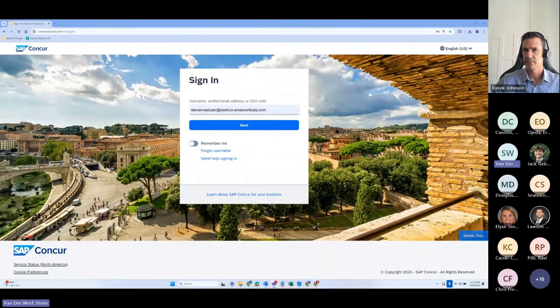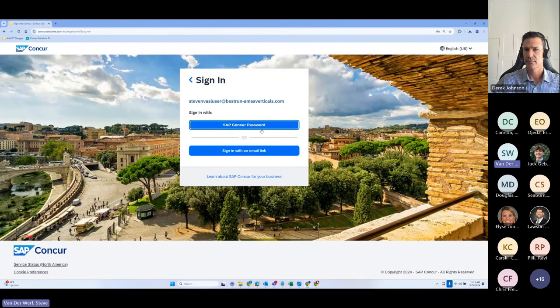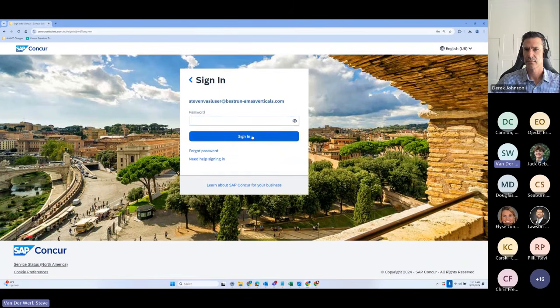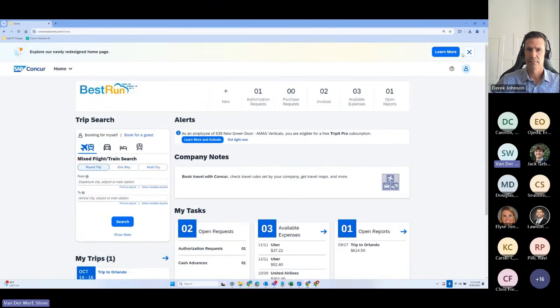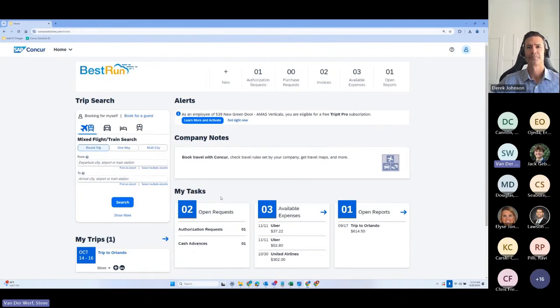So, all right, this is the main login screen. I'm going to go ahead and log in. Everybody with Concur logs in at the same point because, again, we're a total software as a service solution. You can see here just a two-factor authentication. You can also get around that with single sign-on. That's where you click the link, takes you right in the system. That will work too. All right, and here is the main landing page.